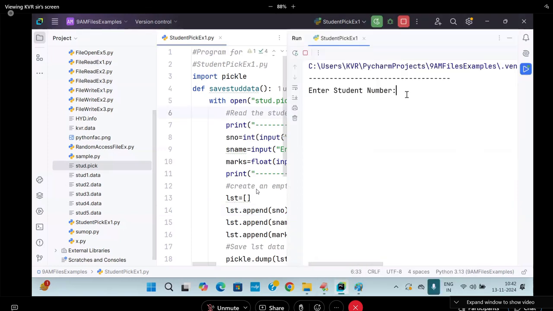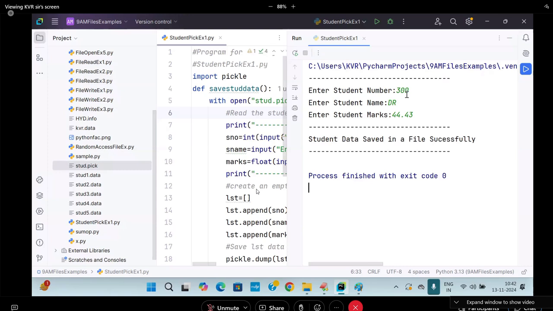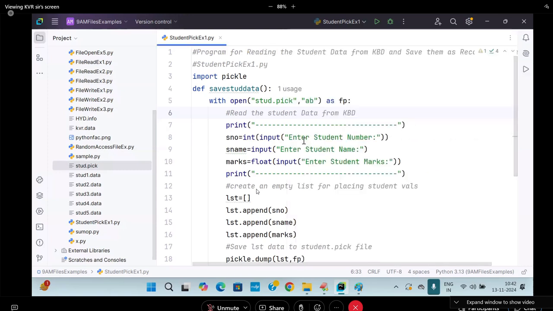Run it again. 300, Dennis Ritchie, some 44.343. Done. How many records? 3. Now I will write another program called unpickling. This is the code which I dictated for you. It's called pickling. Open the notes.